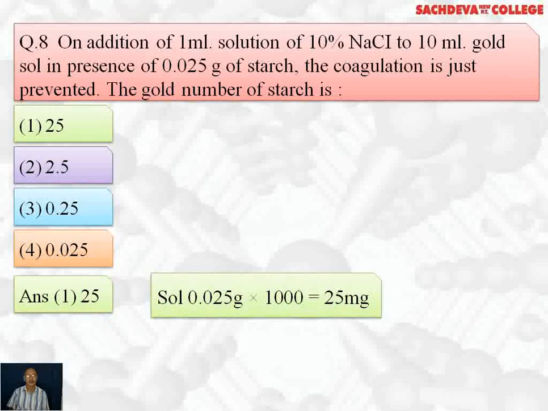How do we do it? The grams are given, multiplied by 1000, you will get milligrams, and that is the gold number. The gold number is the number of milligrams required to prevent the coagulation of 10 ml of red gold sol on addition of 1 ml solution of 10% NaCl.